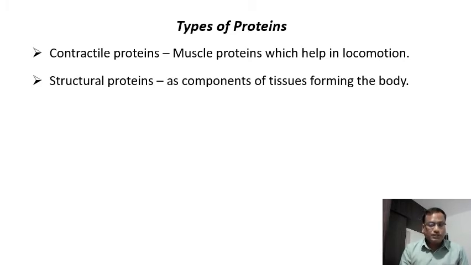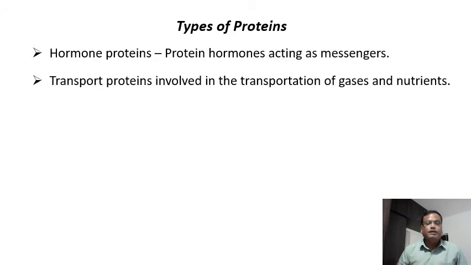Then we have structural proteins, which are building blocks of the body. So every kind of tissue needs one or the other type of protein. So proteins are the ones which are required for the tissue growth. So the body is mainly made up of protein.